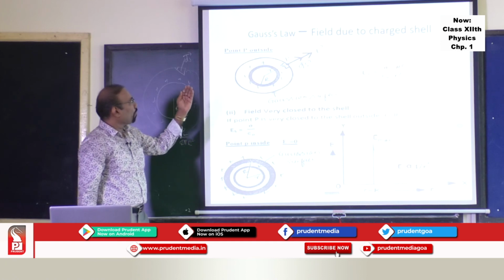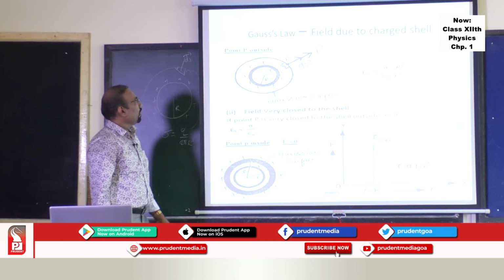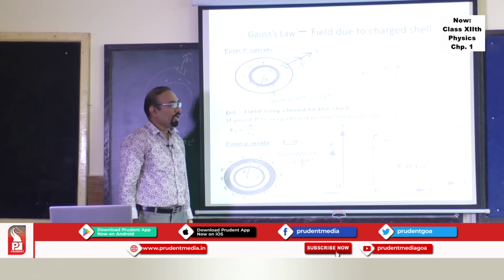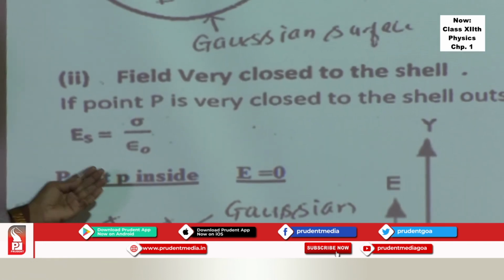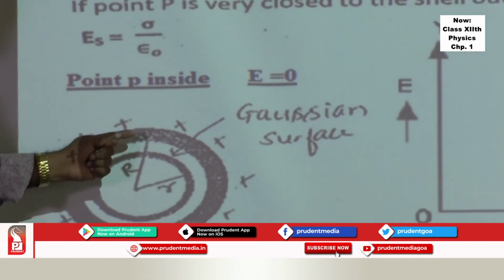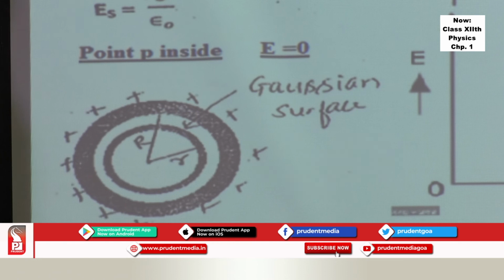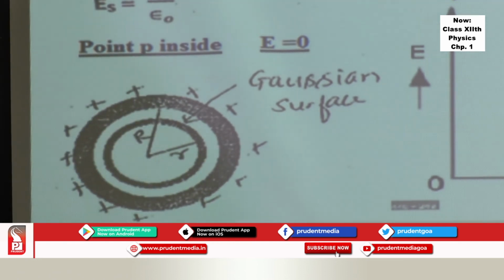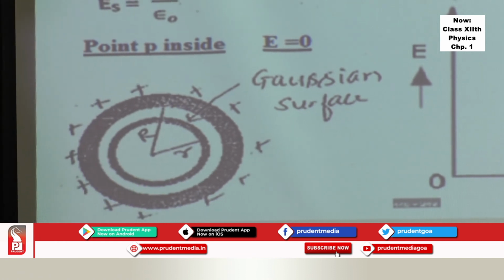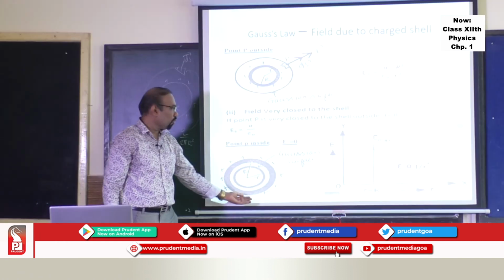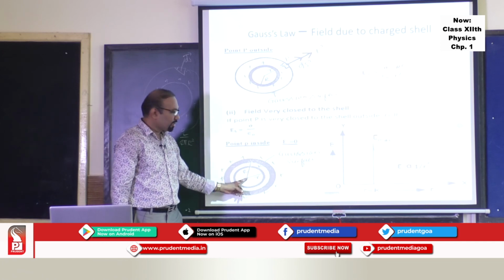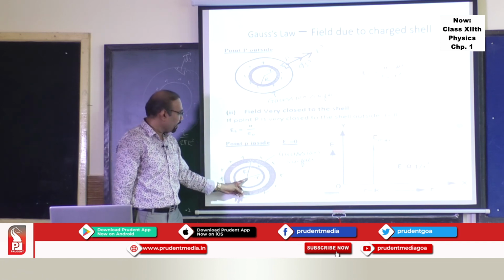Now, if you choose that point P very close to the surface, then you will get the formula sigma upon epsilon 0. And if you choose a point P inside the spherical charge shell and construct a Gaussian surface, that Gaussian surface won't include any charge. That's the reason the total flux will be 0, and the electric field inside will be 0. So if you start at the center of the charge shell, the electric field is 0.